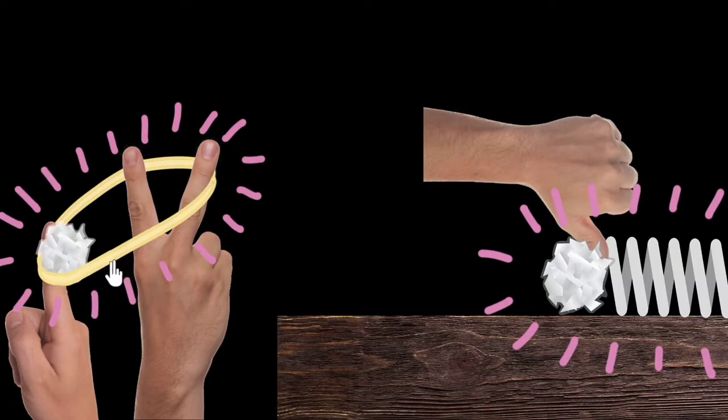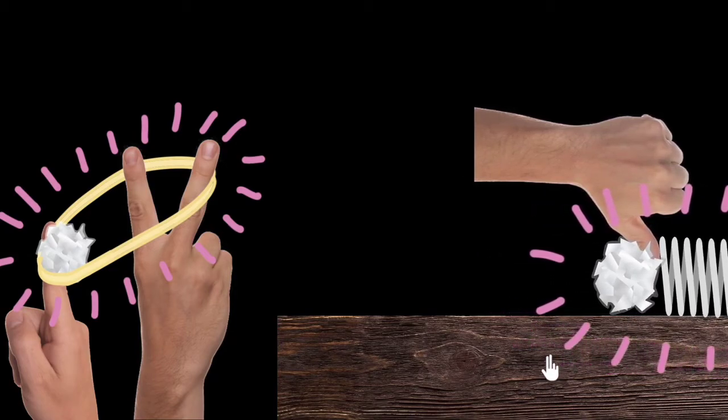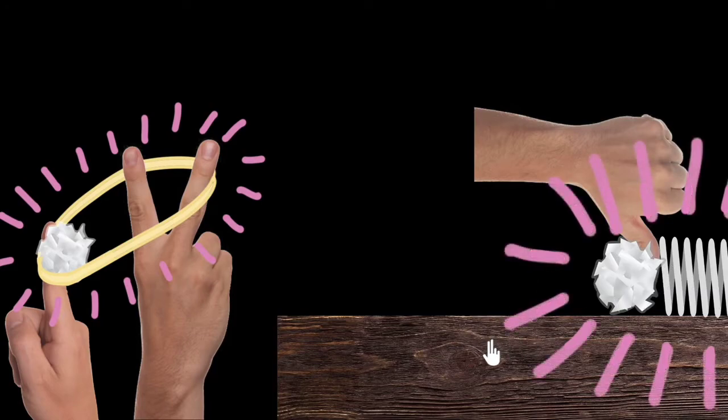Okay, now the question over here is, what does this energy depend on? For example, how can I increase the energy inside this spring? Well, you might know if I can compress it more, then it'll have more energy, right? Because it can now shoot this ball with much higher force, doing more work on it. So compressing the spring has increased the energy.